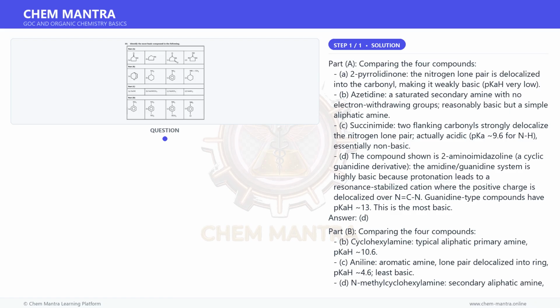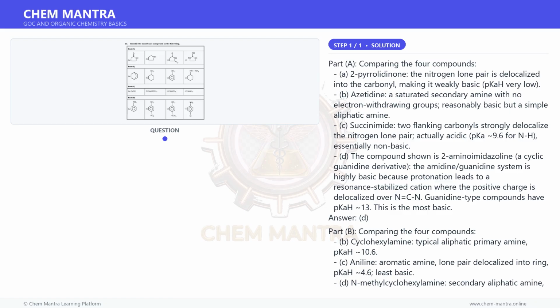D. 4-Chloroaniline, Cl is weakly electron withdrawing by induction, but weakly donating by resonance, net electron withdrawing, pKaH 3.98, less basic than aniline. C. 4-Methoxyaniline, p-anisidine, OCH3 is electron donating by resonance at para position, increases electron density on nitrogen, pKaH 5.3, most basic.